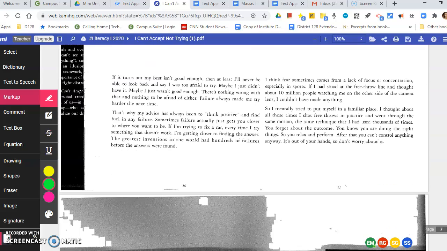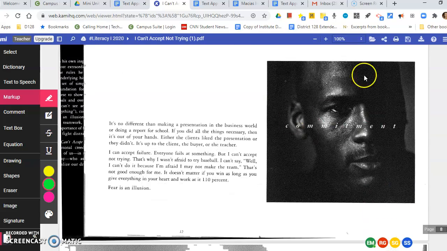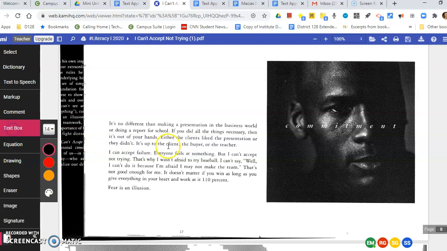So let's go ahead and scroll down until we see Michael Jordan's face and the word commitment here on page 12. So we left off with chapter 2 talking about fear, and chapter 3 will be talking about commitment. The first thing we'll always want to do with text approach is make a nice prediction. So given what we know about Michael Jordan, what we've read so far, and the title of this chapter, which is commitment, let's go ahead and make a text box.